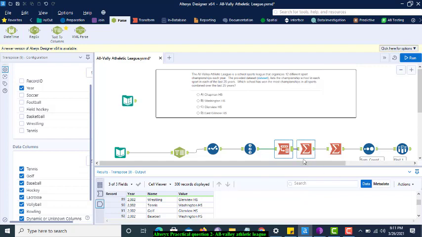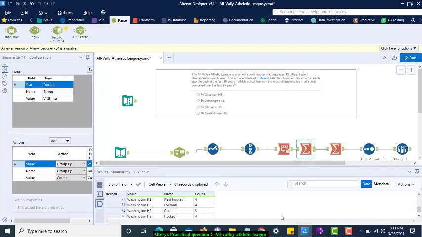Now next I will take Summarize. In the summary, I first group by the champions data, the school champion, and then I group by the sports, and then I take the count of all the champions.